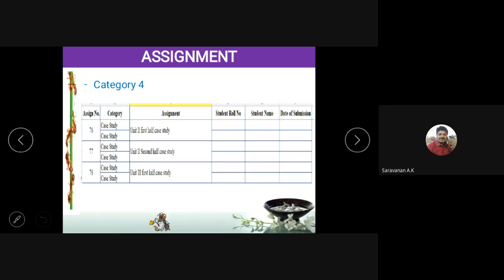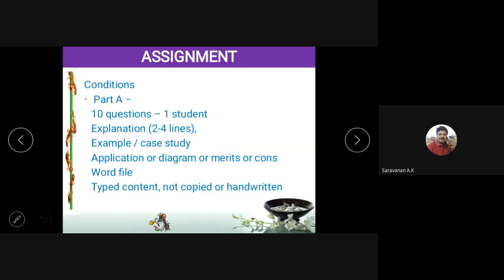Okay, students. If there is any doubt, you can ask us. If there is no doubt, we will go with the unit 4. If there is any doubt, you can put it in the chat box. We will reply to those.